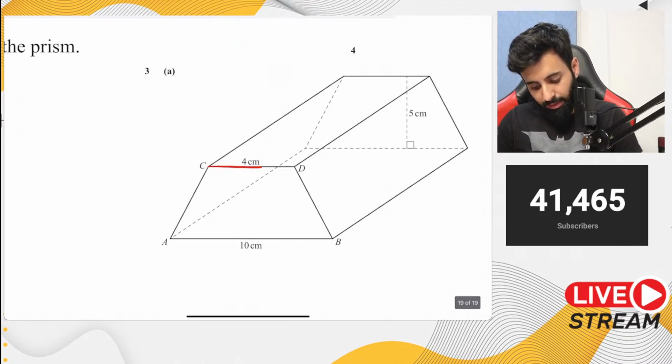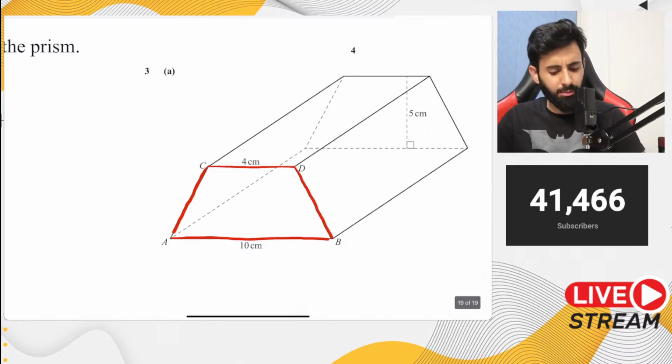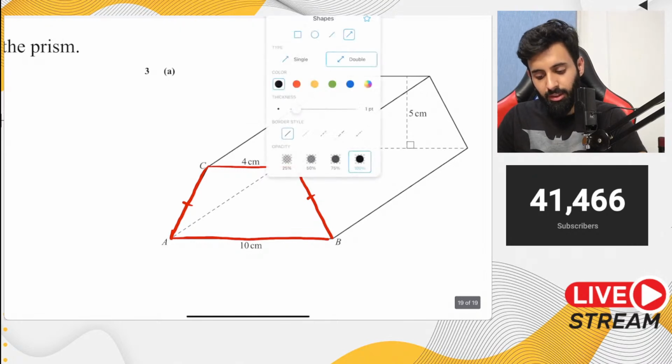Now we have this length 4, and we have this length over here, which is 10. So if I can somehow find out any one length, DB or AC, that will do the job. Why? Because they're both equal. Not because they look equal, but because it's mentioned in the question that they're equal.